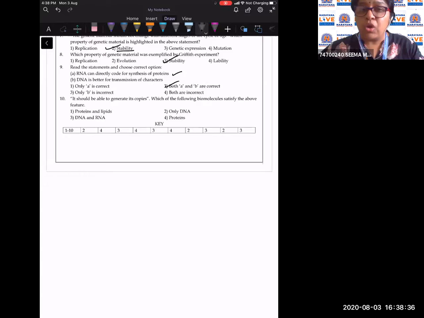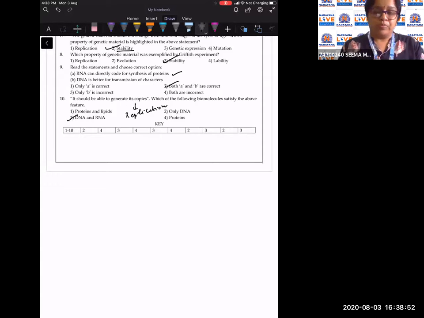It should be able to generate its copies. That means this is the phenomenon of replication. So replication can be done by, children, both DNA and RNA. So the answer to this question would be the third option.